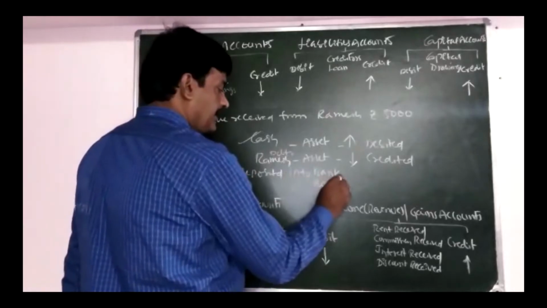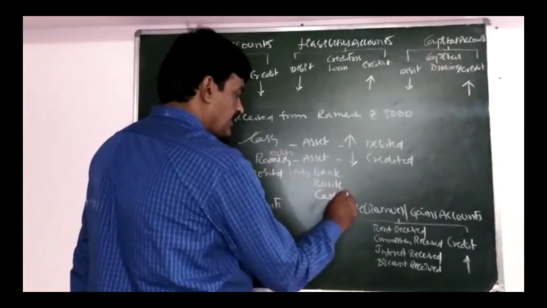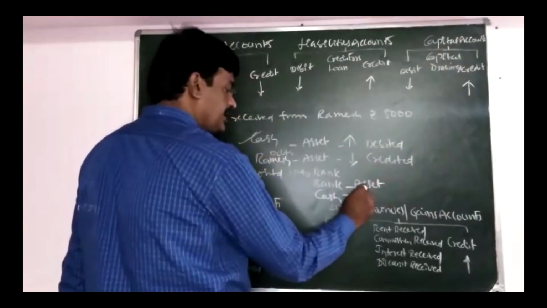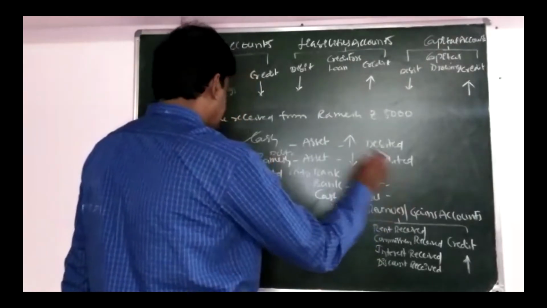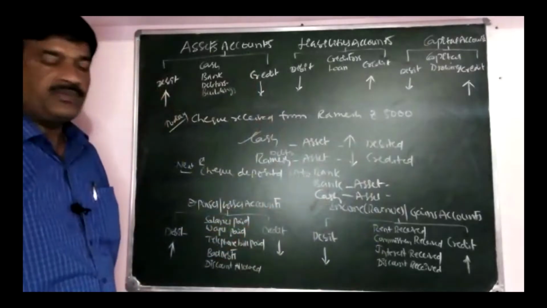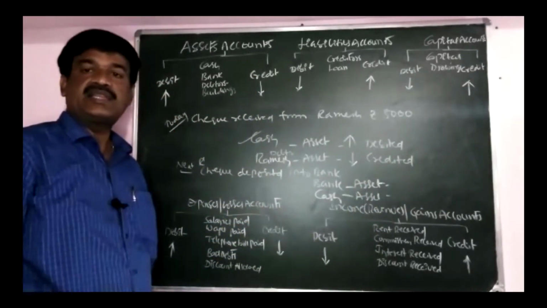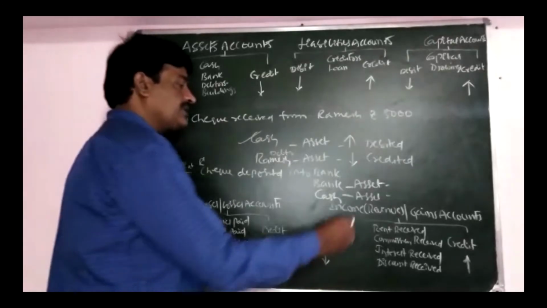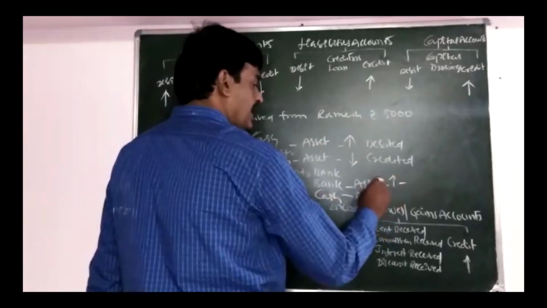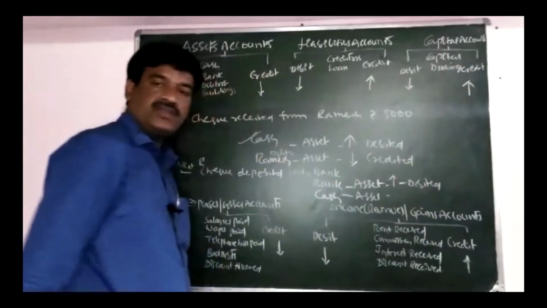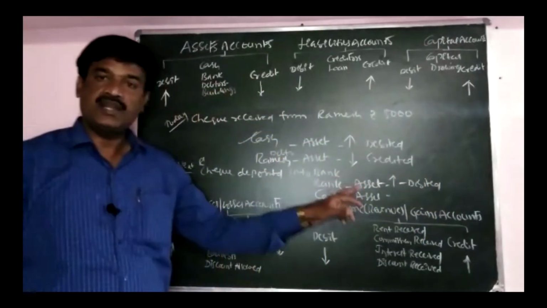Bank and cash. Bank comes in, asset. Cash comes in, asset. When cash is deposited into bank, our bank balance is increasing. Increase in the asset is debited.